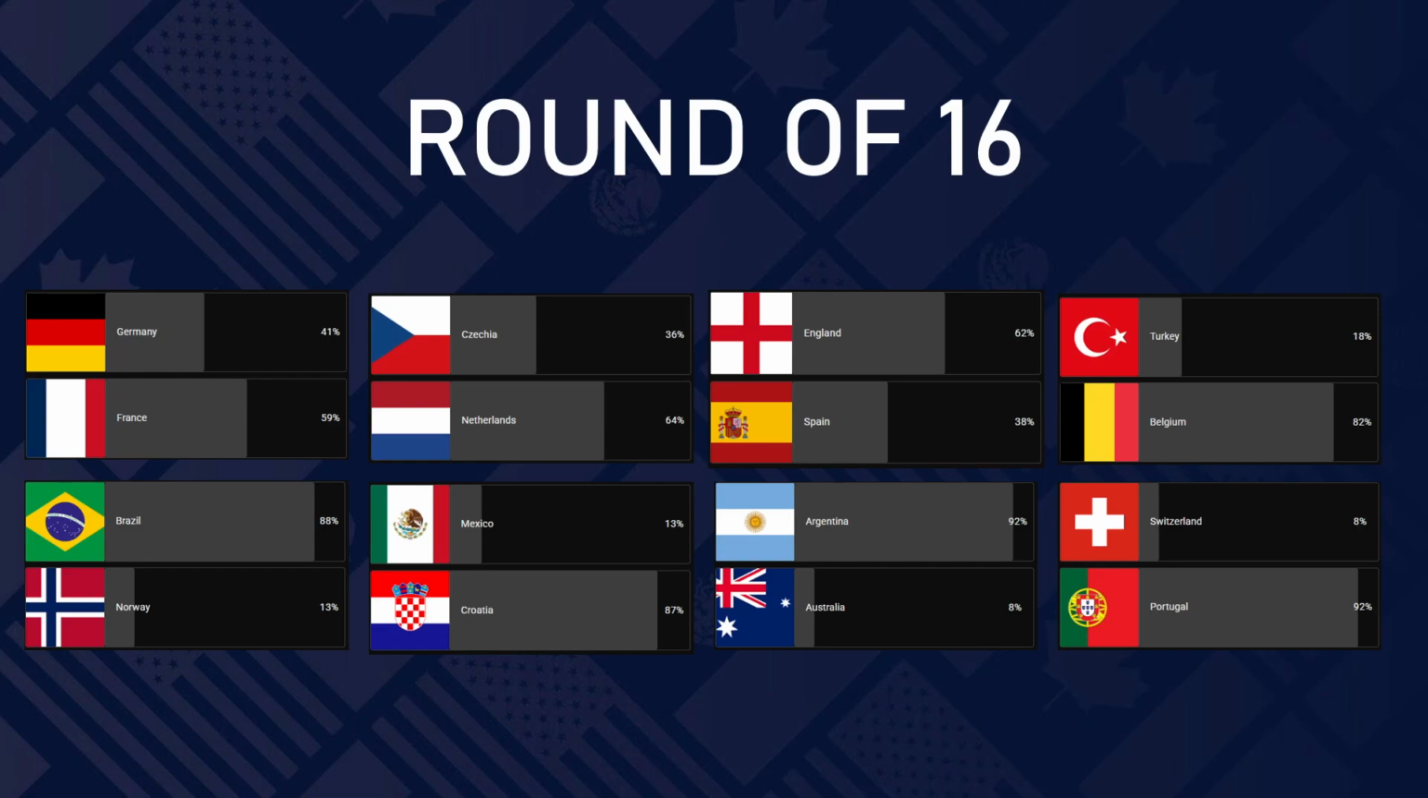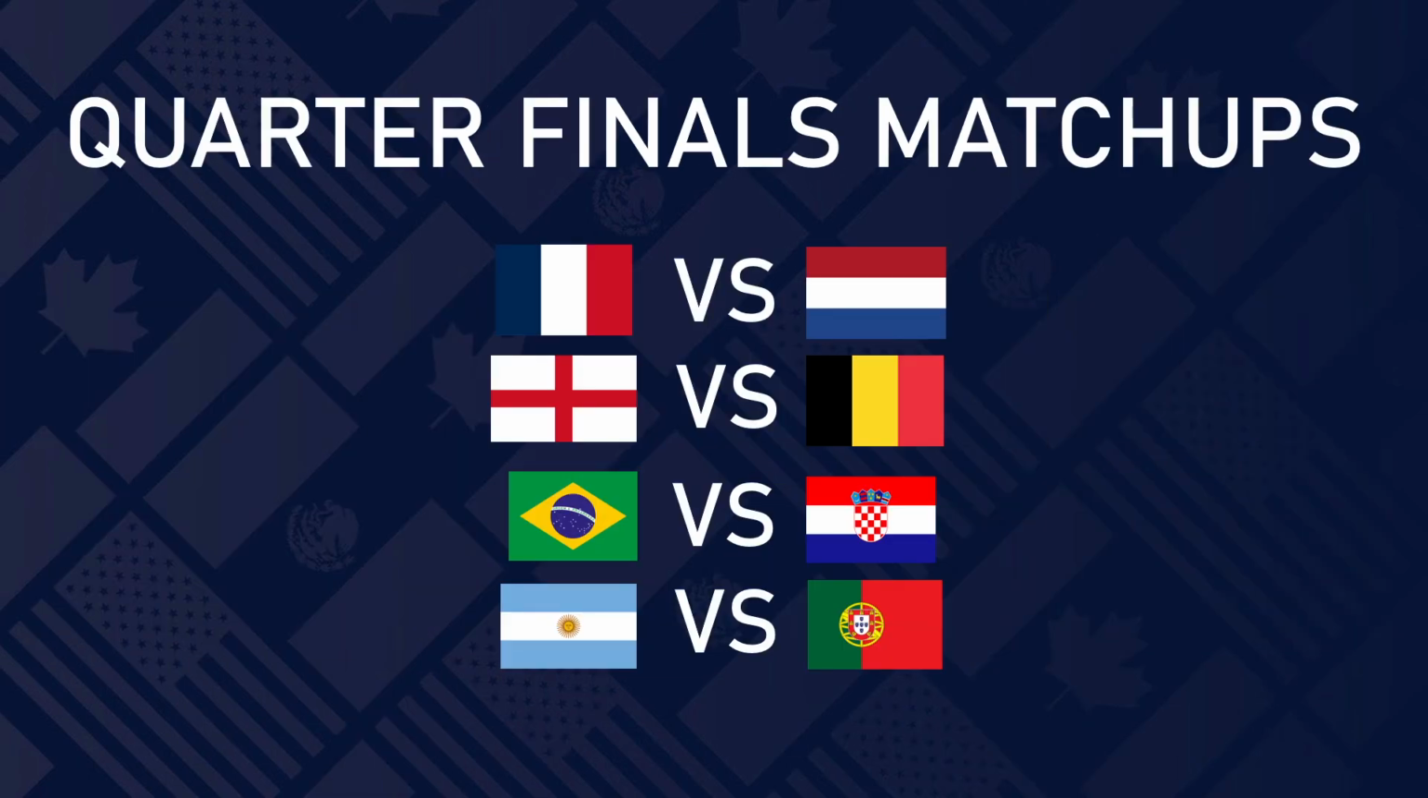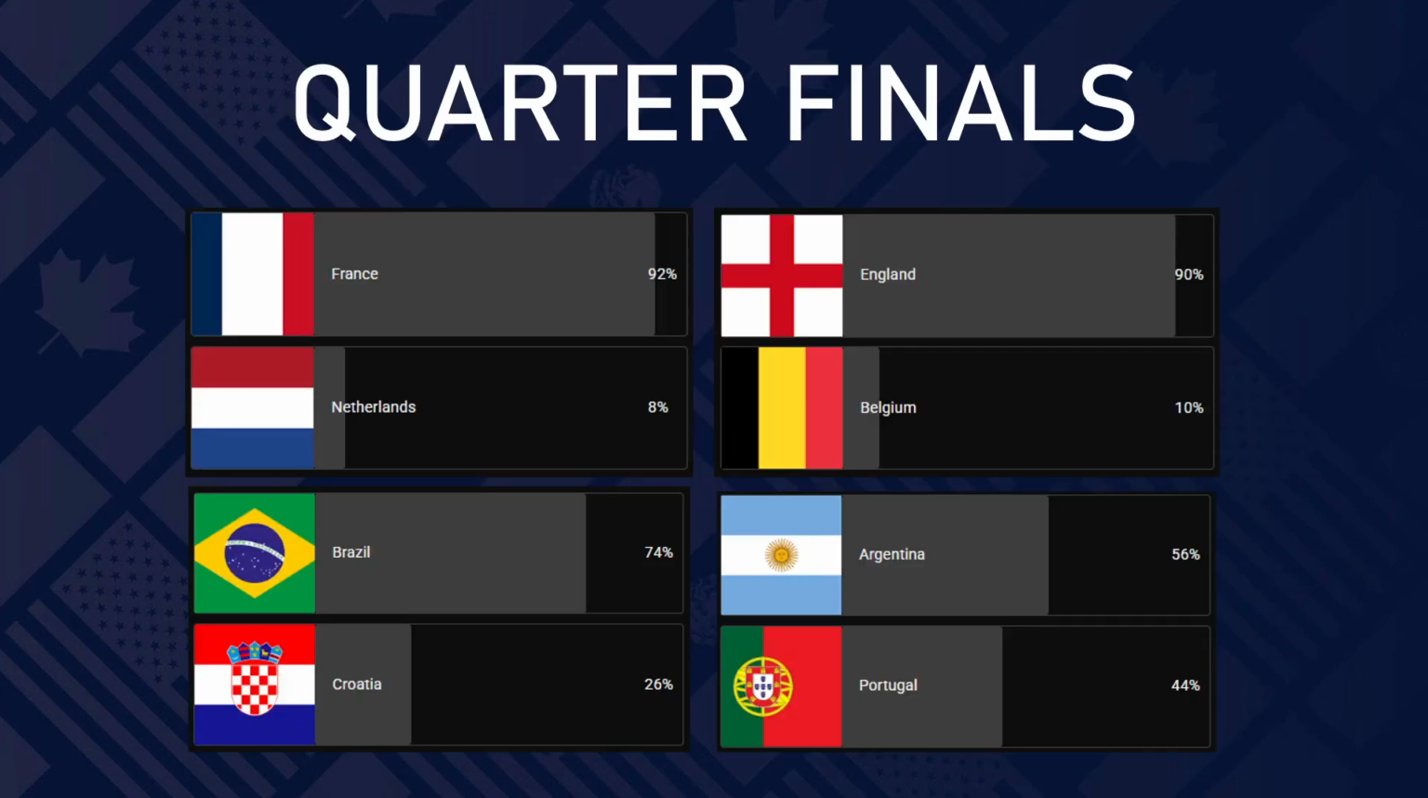Spain getting eliminated in the round of 16 by England after England failed to top their group, which is why they're against Spain to begin with in this round, but they won. Quarterfinals, we have France versus Netherlands, England versus Belgium, Brazil versus Croatia, and Argentina versus Portugal. And in the quarterfinals, France, England, Brazil, and Argentina advanced.